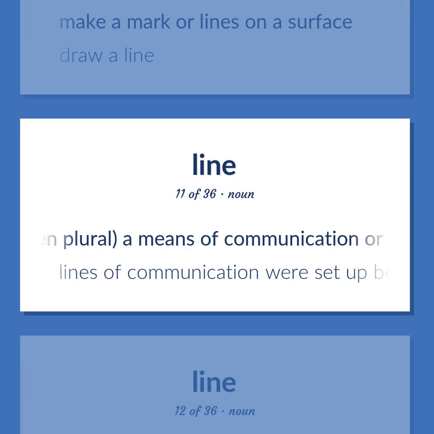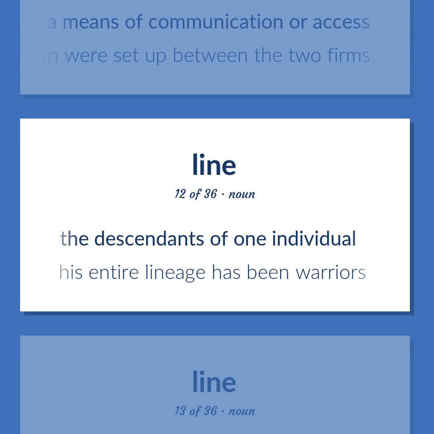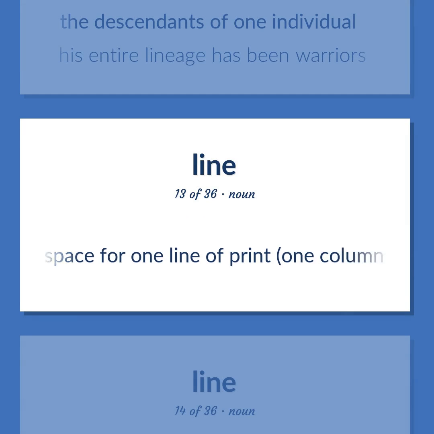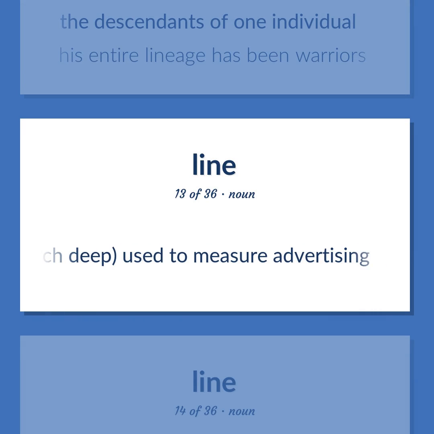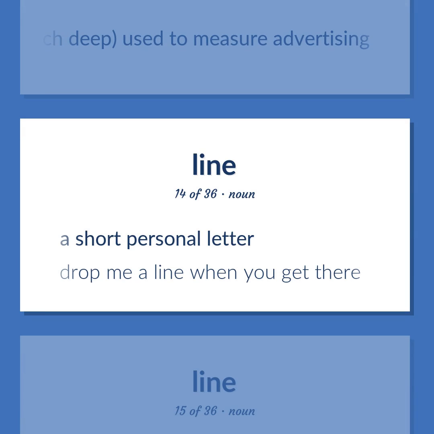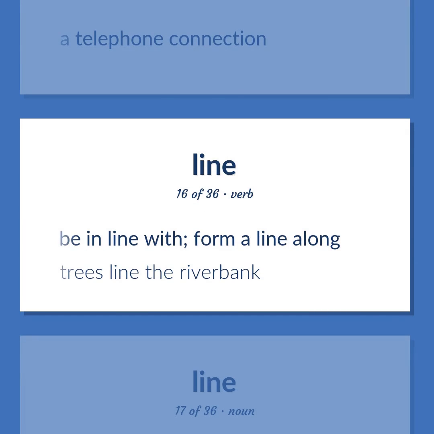Often plural, a means of communication or access. Lines of communication were set up between the two firms. The descendants of one individual. His entire lineage has been warriors. Space for one line of print, 1 column wide and 1/14 inch deep, used to measure advertising. A short personal letter. Drop me a line when you get there. A telephone connection. Be in line with, form a line along. Trees line the riverbank.